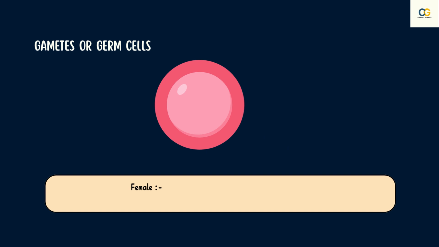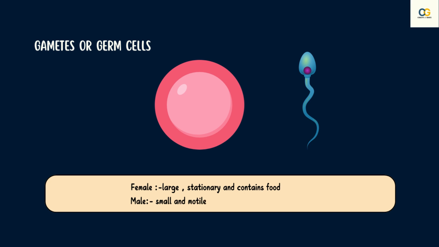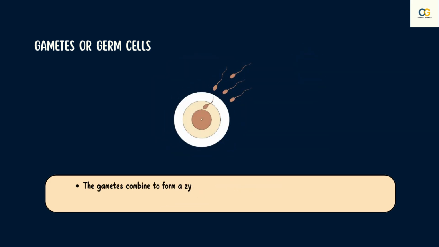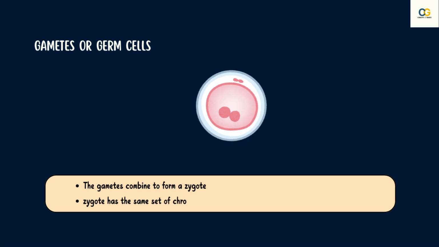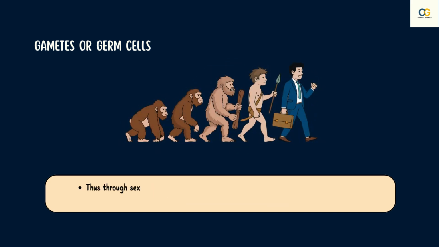These germ cells are of two types. One is large and contains the food, which is usually stationary, and it is conventionally considered to be a female germ cell. The other germ cell is usually smaller and motile, which is considered to be the male germ cell. When these two combine, they form a zygote, which would have the same set of chromosomes as that of the parent cell, thus keeping the species continued along with creating a variation between the prior generation and the next generation by involving two parents.